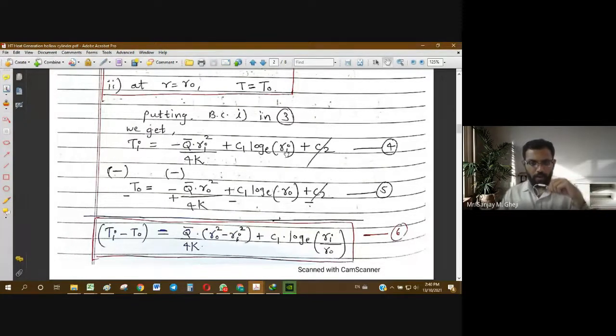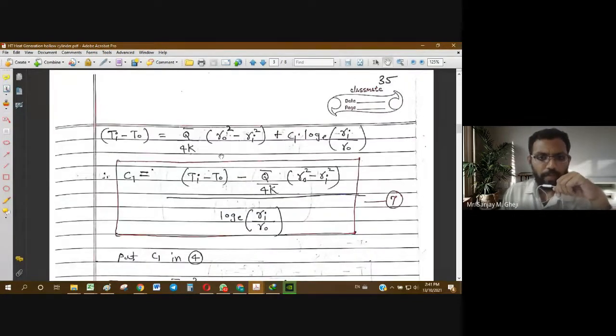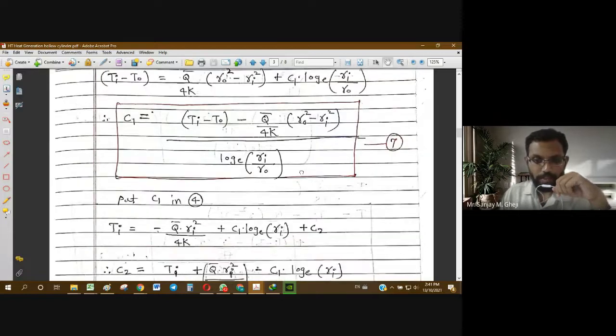Actually, this is log Ri minus log Ro, but using the rule of logarithms, we can write it in the form of a ratio. This is equation number 6. Now rearranging for constant C1, we get C1 equal to (Ti minus To minus q bar by 4k into (Ro square minus Ri square)) divided by log of Ri by Ro. Call it equation number 7.